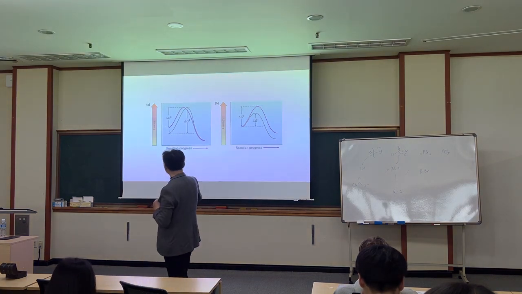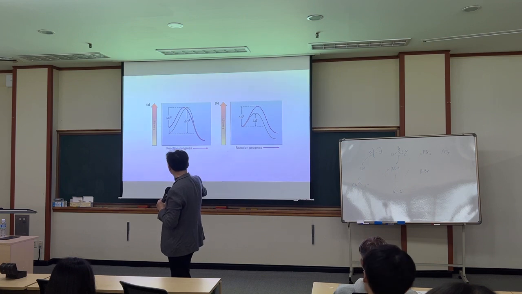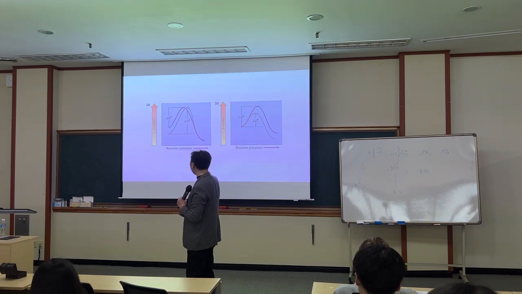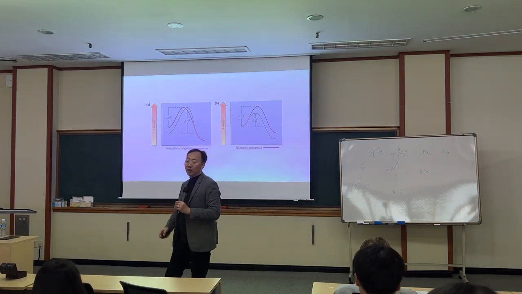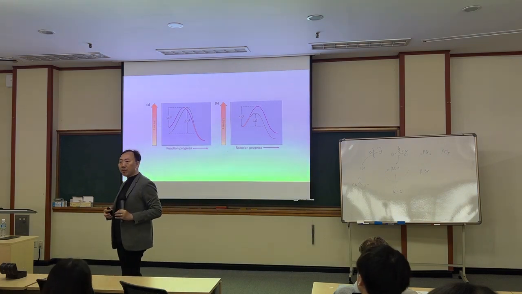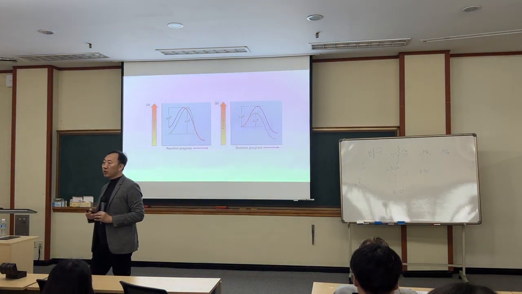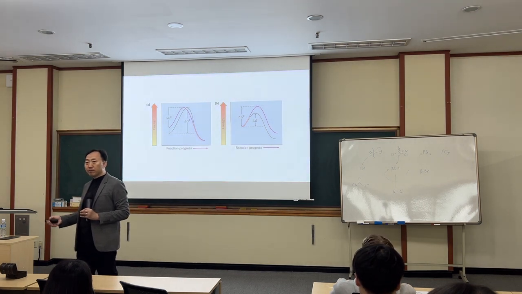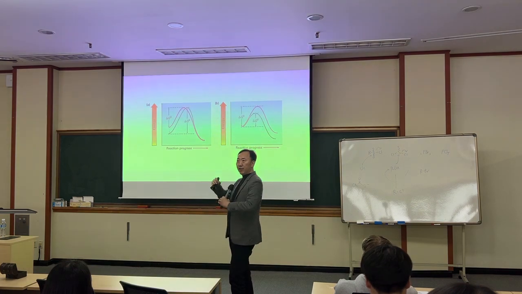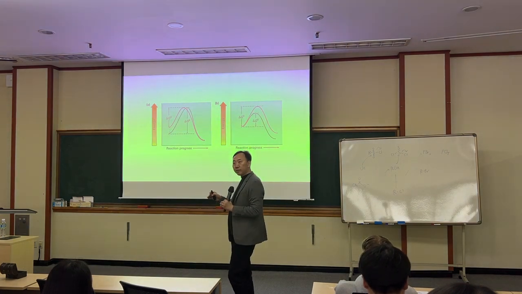If the reactant is less stable, then the activation barrier is smaller. If it is more stable, then the activation barrier is higher. In other words, the less stable reactant is more reactive, and the reaction can happen faster, because the activation barrier is smaller.